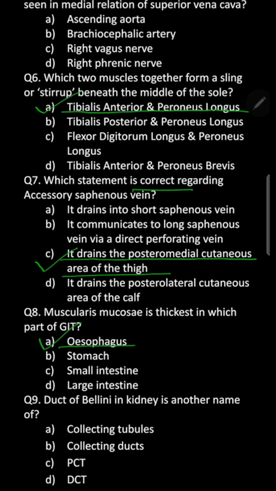Otherwise, the lumen of the esophagus remains closed. So, to grip the food being passed into the esophagus, the role of muscularis mucosae is a little more in esophagus.